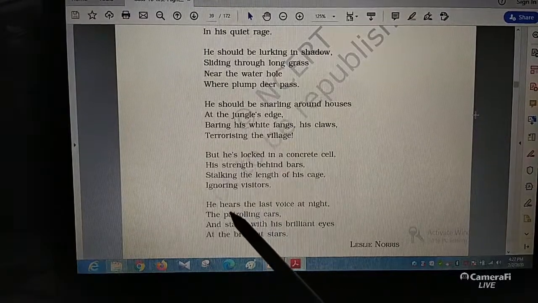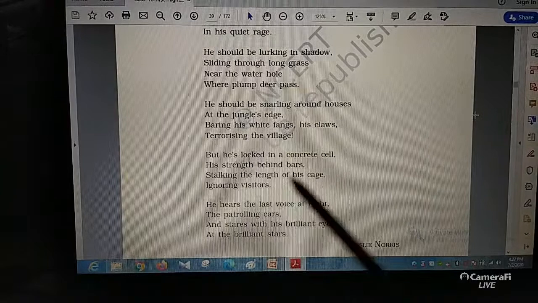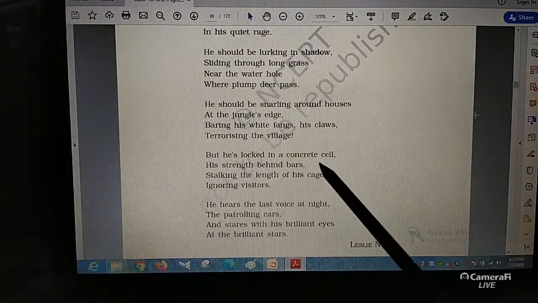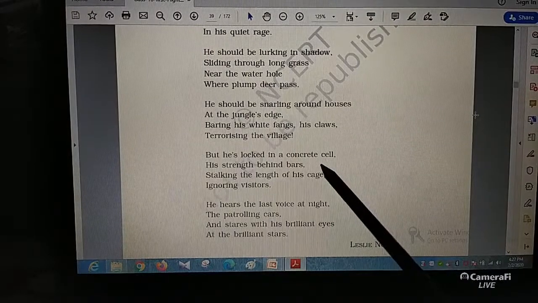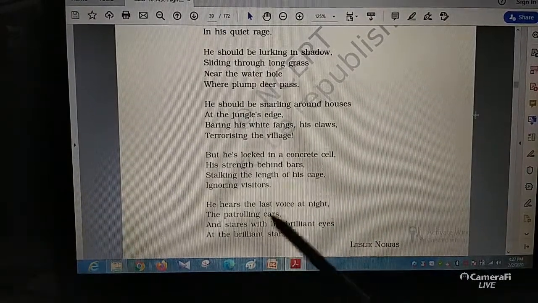So the tiger is awake. The tiger doesn't sleep, because sleep won't come inside the cell. The tiger is not doing any activity. He is only eating. He is in a devastated mood. His strength is gone.